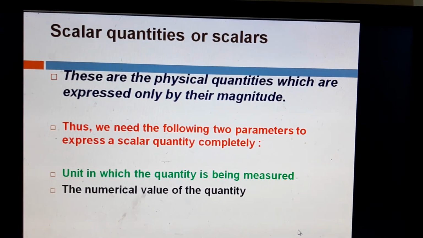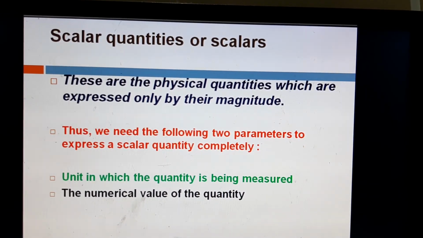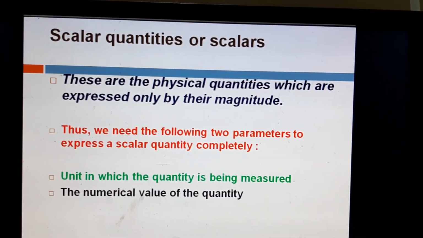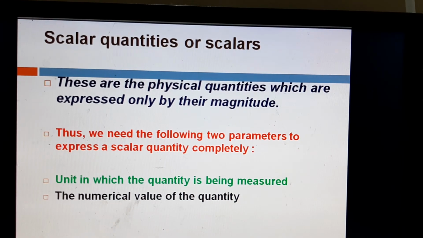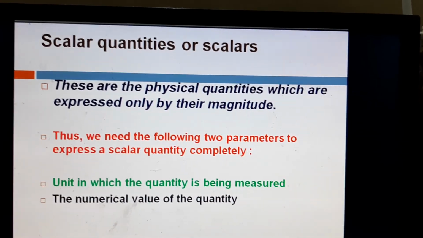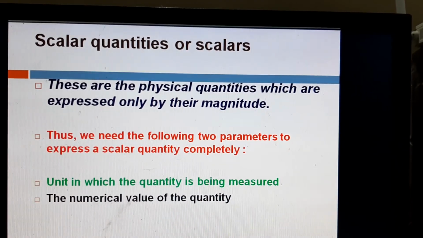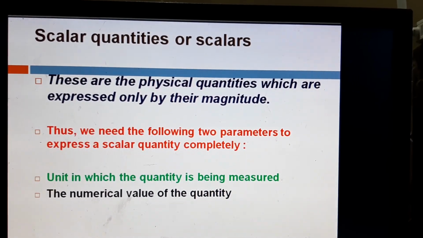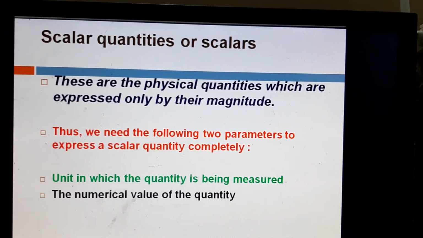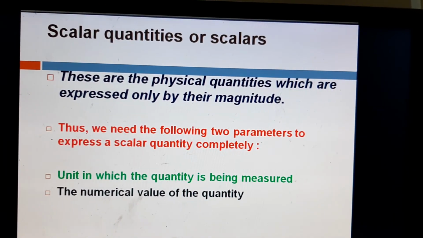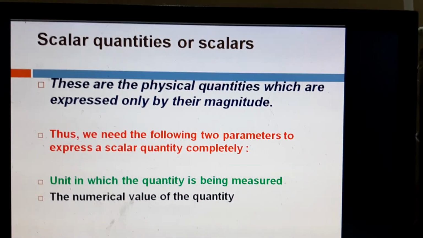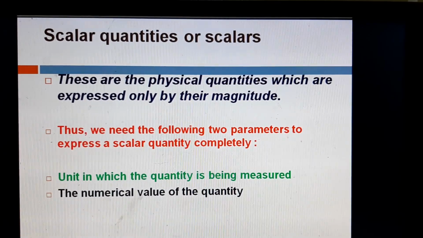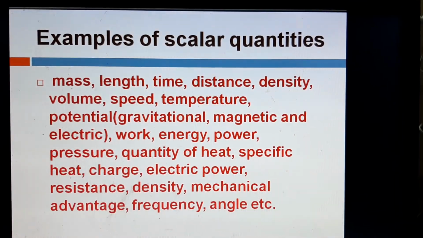If I say about speed, the speed of the car is 60 km per hour. So I am just saying that the car is moving with a speed. That is the magnitude I am telling. How much is the magnitude? 60 km per hour. That is enough to express speed. So speed is also a scalar quantity. We will learn about other quantities which are not scalar. Okay. So we'll go on to some examples.